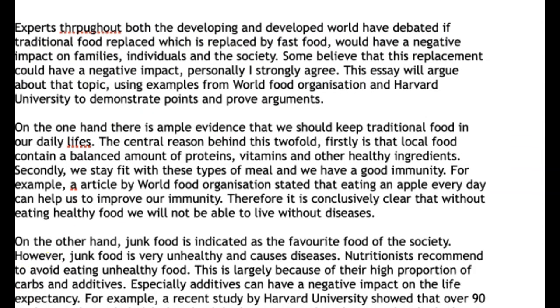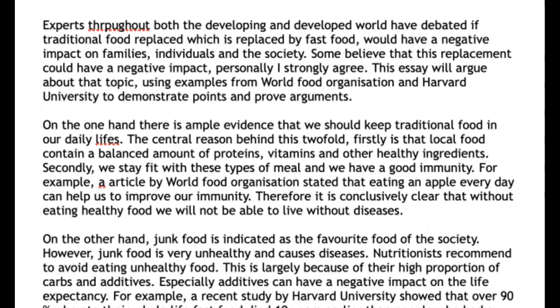Okay, so this is expert. Experts throughout the developing and developed world have debated if traditional food is replaced by fast food. Okay. Experts throughout both the developing and developed world have debated if replacing traditional food with fast food would have a negative impact on families, individuals, and the society. Okay, so I just had to rephrase that. Some believe that this replacement could have a negative impact. Personally, I strongly agree. Good.